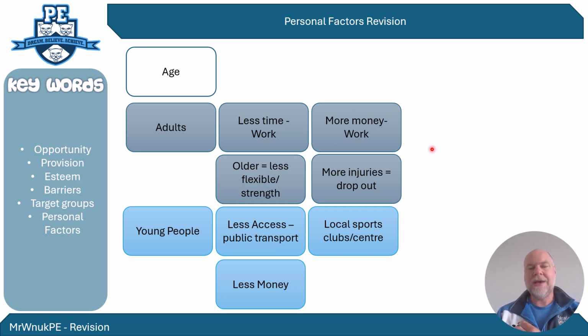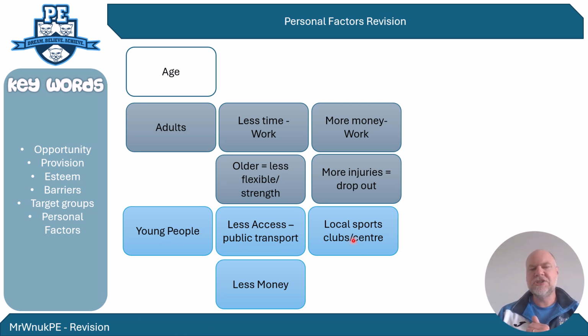As you get even older, and if an exam question was talking about the even older aspects, you could focus on things like as you get into retirement, you do have more time, and the types of activities those older people in retirement might take part in that have a lot more time available to them, but their disposable income goes down, so they might not be able to afford certain activities. So they're the sort of things you could think about and bring into it.